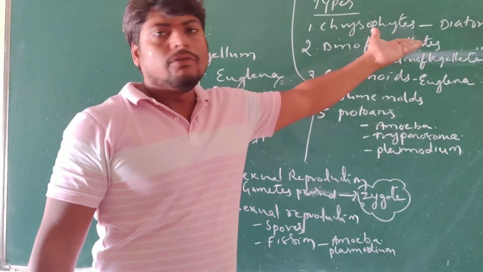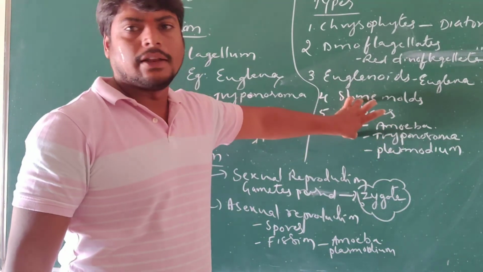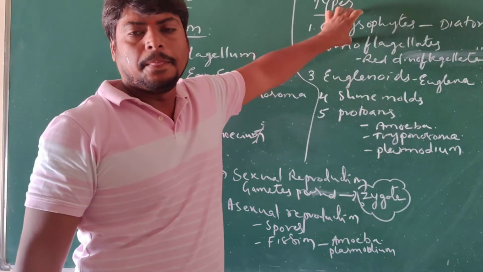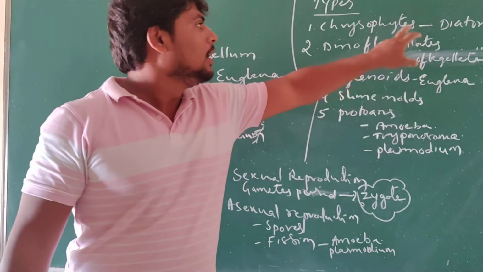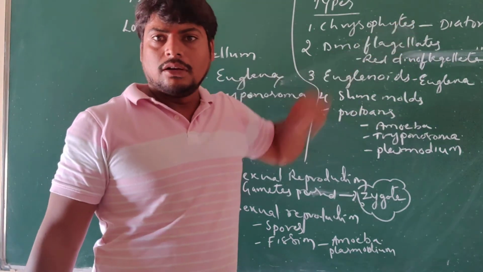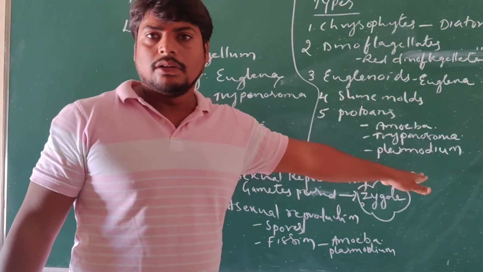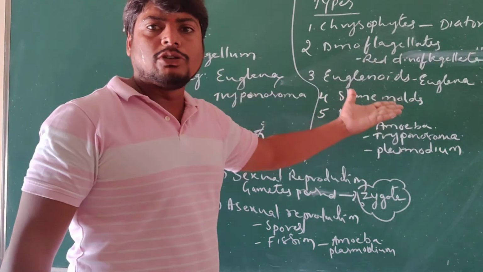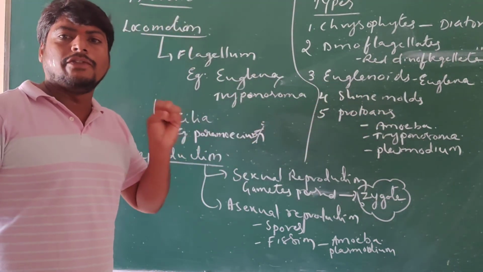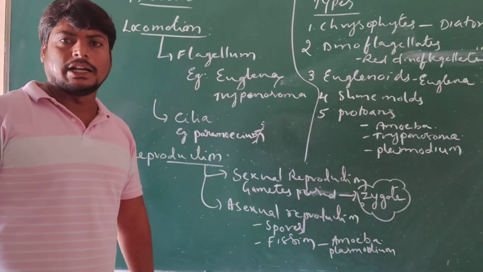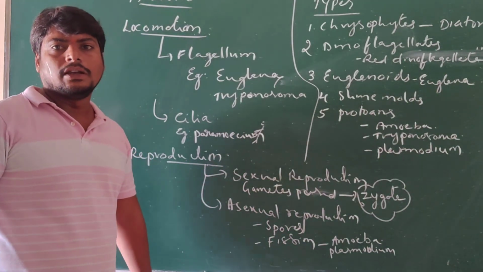It is that they are either photosynthetic or heterotrophic in nature. The protozoans are heterotrophs. The chrysophytes are autotrophs. The euglenoids are also autotrophs. Euglena is photosynthetic. Diatoms, that is planktons, are photosynthetic. And protozoans like Trypanosoma and Plasmodium are parasitic. Understand? These are the different types of protists that follow all the general characteristic features, but they have some special characteristics that you will learn in higher studies. This is about the protist taxon.